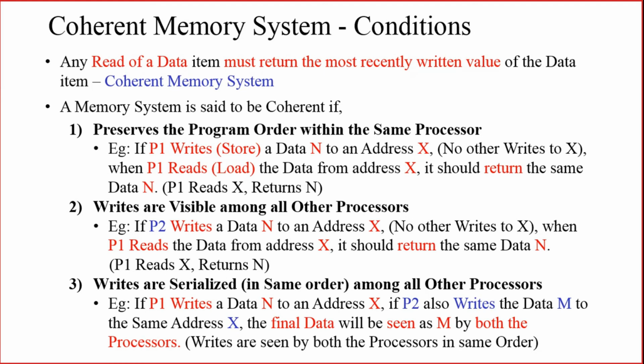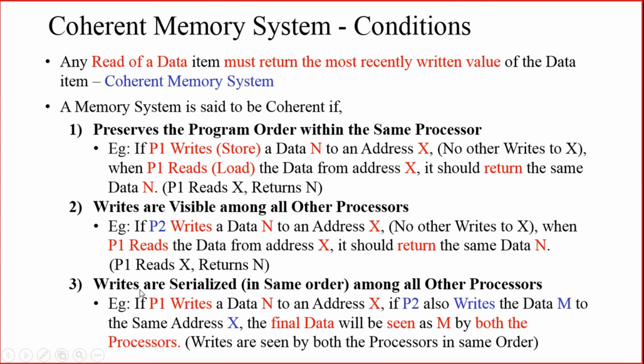When I am reading the data, I will get the same data, even though the write has been done by any other processor in the multi-core system. Here also when P1 is reading, it is getting N, even though it has been updated by P2. Then it is known as writes are visible among other processes.